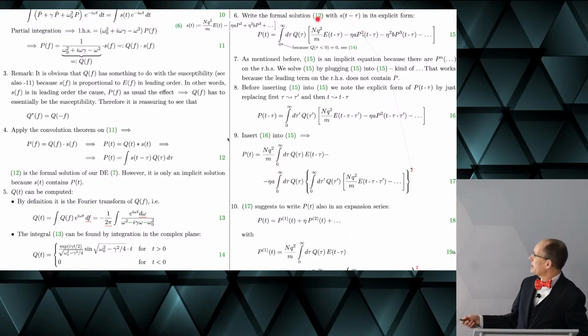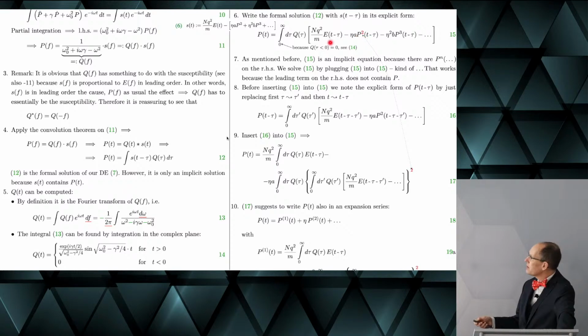So it is an implicit equation, and we now solve 15 by plugging 15 into 15. Sounds a little bit funny, but this is actually what we do approximately. And this works because the leading term of the right-hand side doesn't contain P. Before doing that, I would like to get an explicit expression.